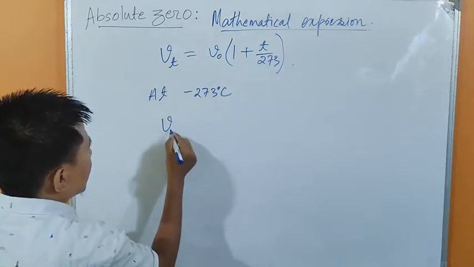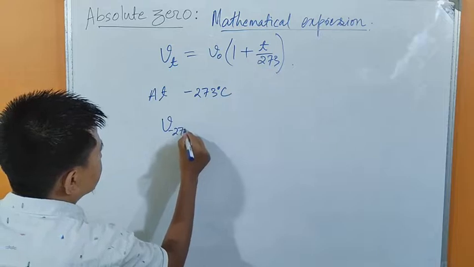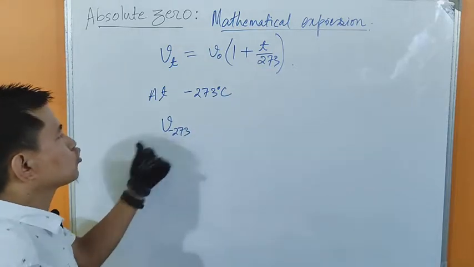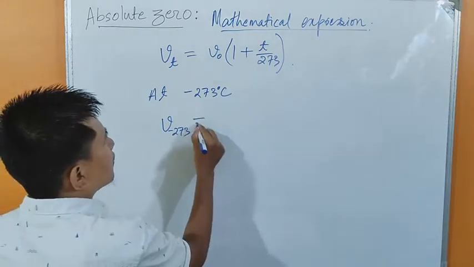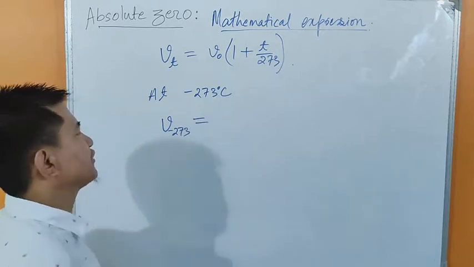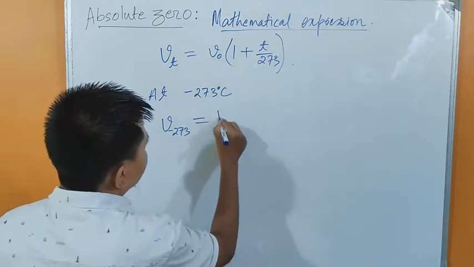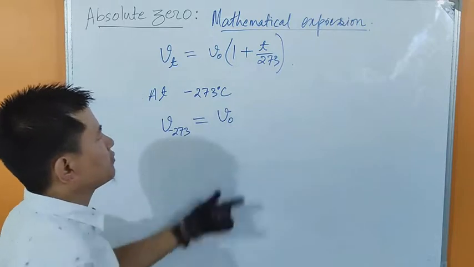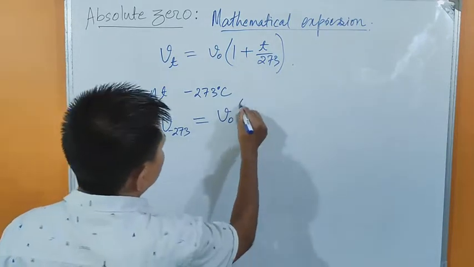Instead of Vt, we write V at minus 273, that is the volume of gas at minus 273 degrees Celsius, equals V naught, the volume of gas at 0 degrees Celsius.